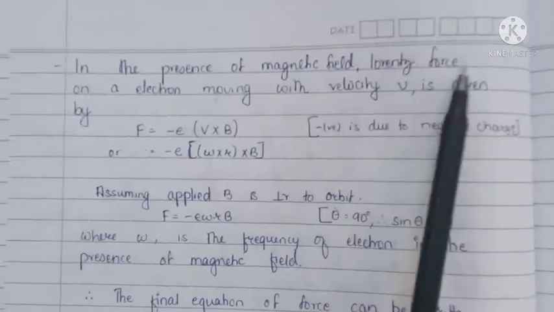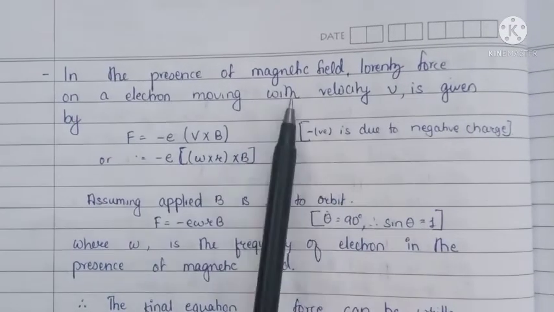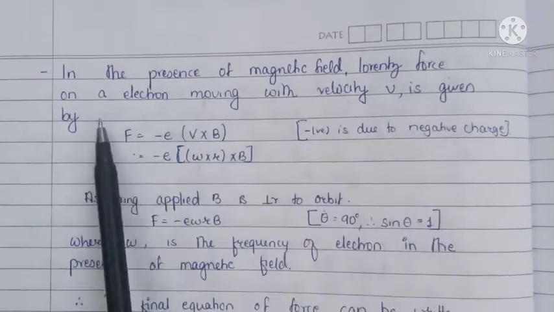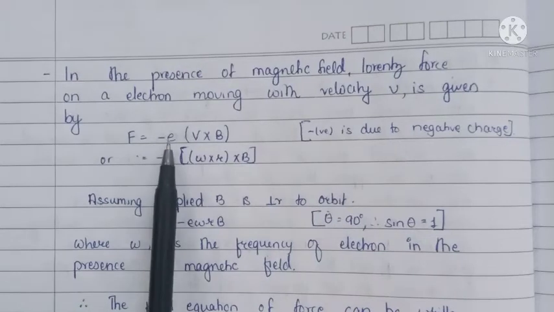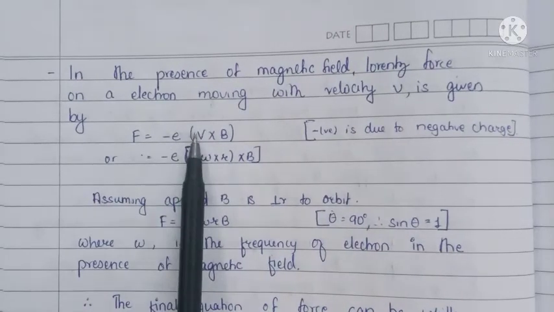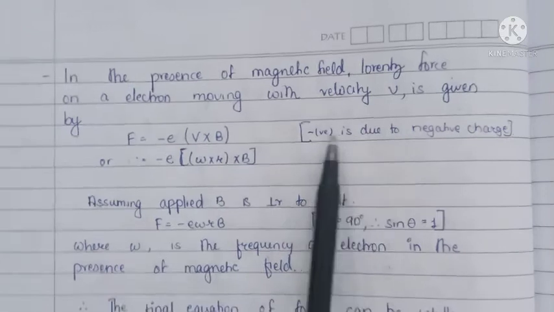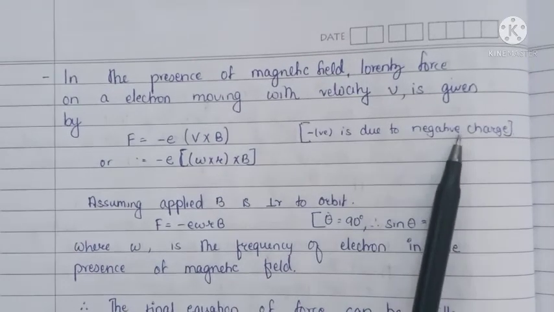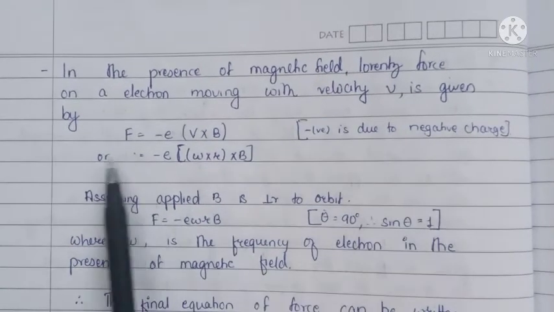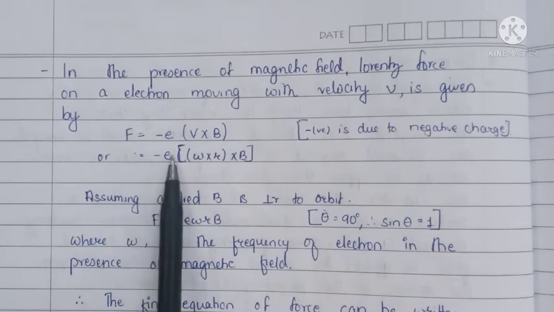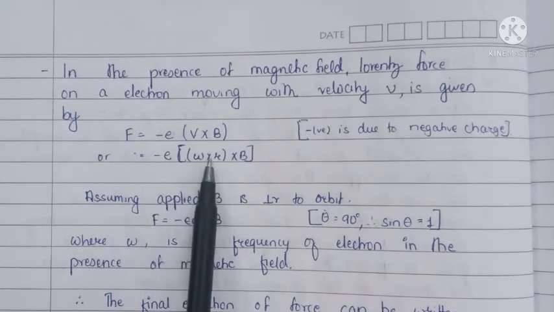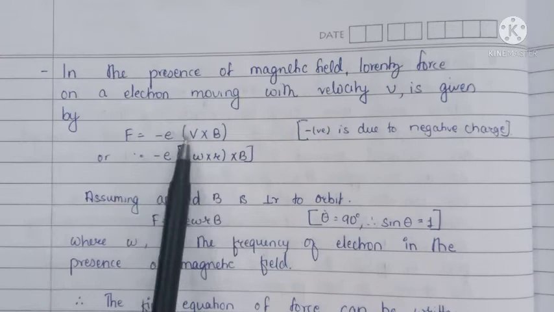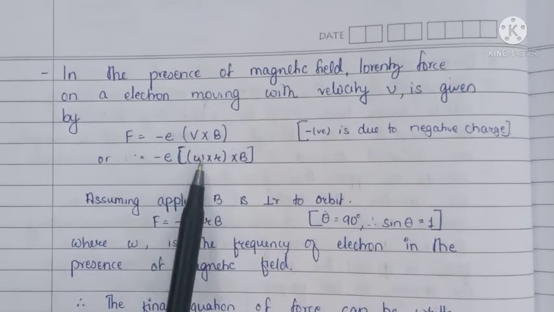Lorentz force on an electron moving with velocity v is given by F is equal to minus e v cross B. Minus is due to the negative charge, which is equal to minus e omega r into B. We replace the value of v here.